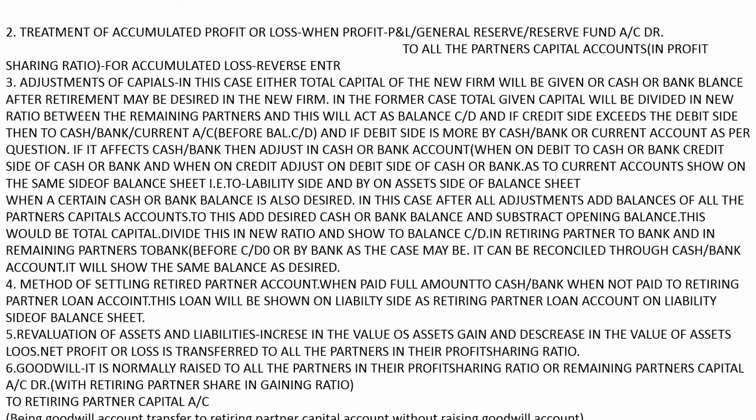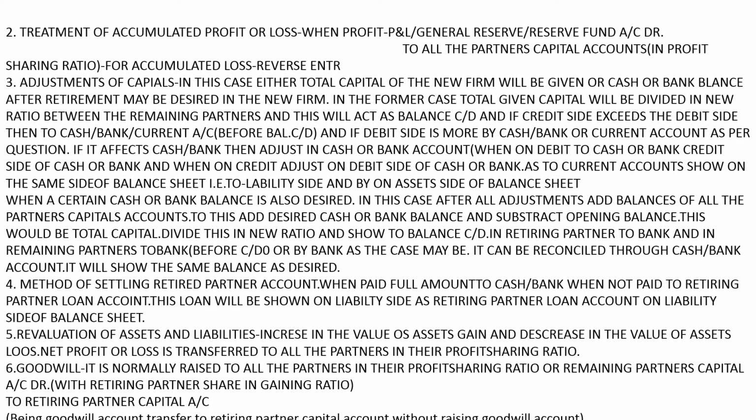As per the question, if it says that the excess is to be paid back, or if deficiencies are to be brought in, in that case you are to use cash or bank. But if it says excess or deficit is to be adjusted through current accounts, then on the debit side, to current account before balance c/d, or on the credit side, if it is a deficit, by current account.